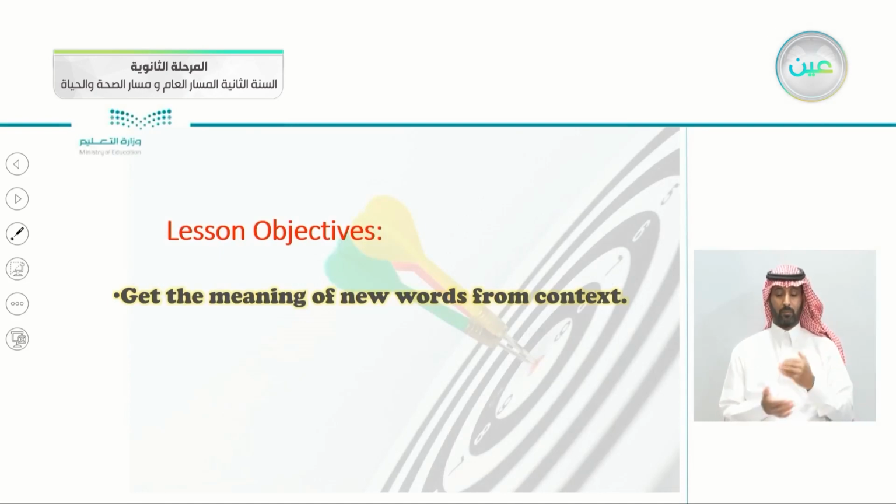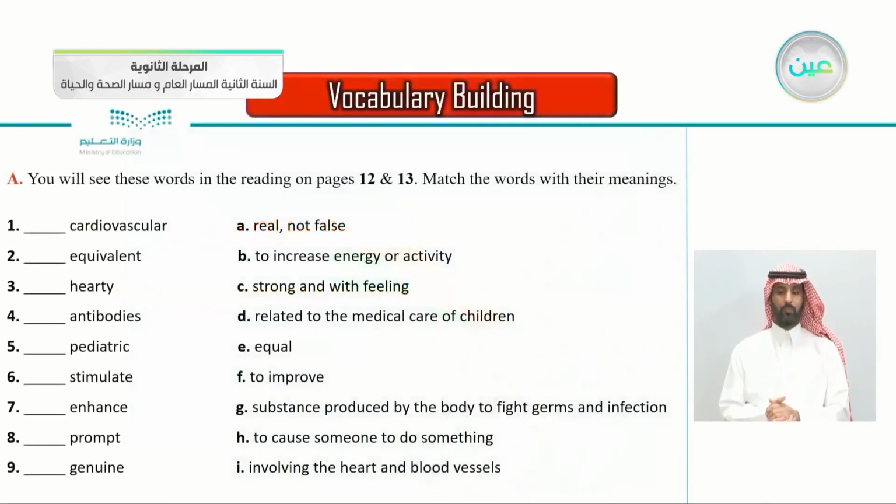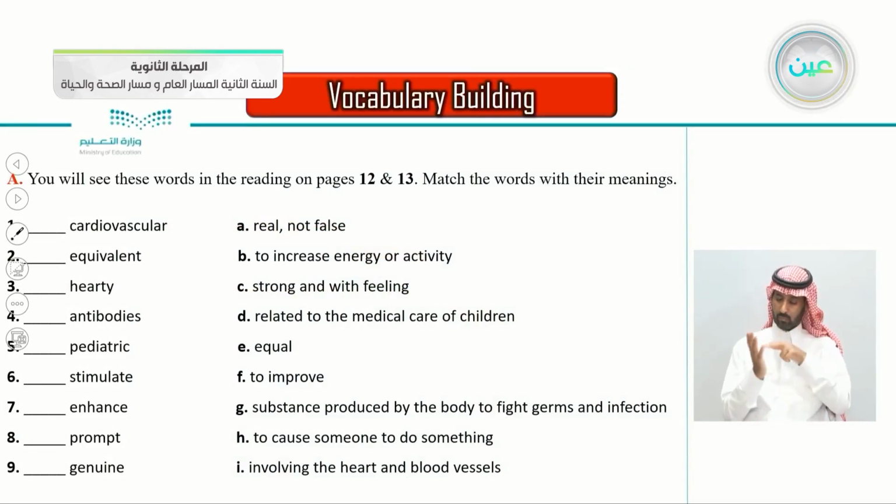So these are today's objectives. Get the meaning of new words from the context. So this is the vocabulary building lesson. You will see these words in the reading on pages 12 and 13. Match the words with their meanings. So we'll be matching these words here from 1 to 9 with their meanings here from A to I.